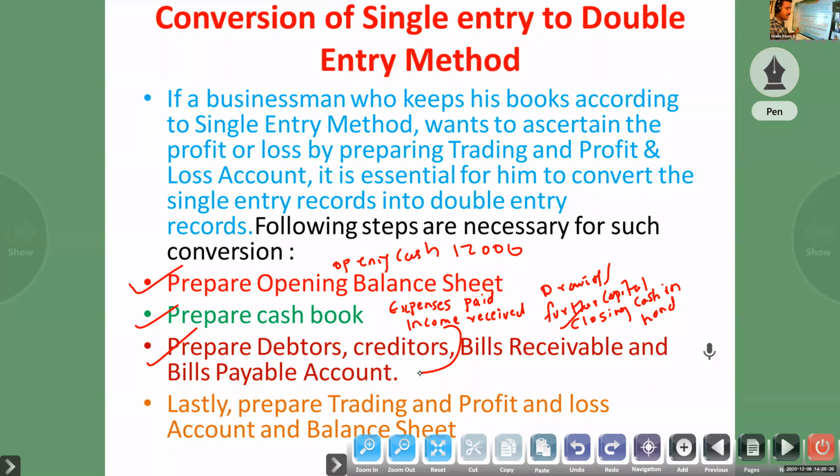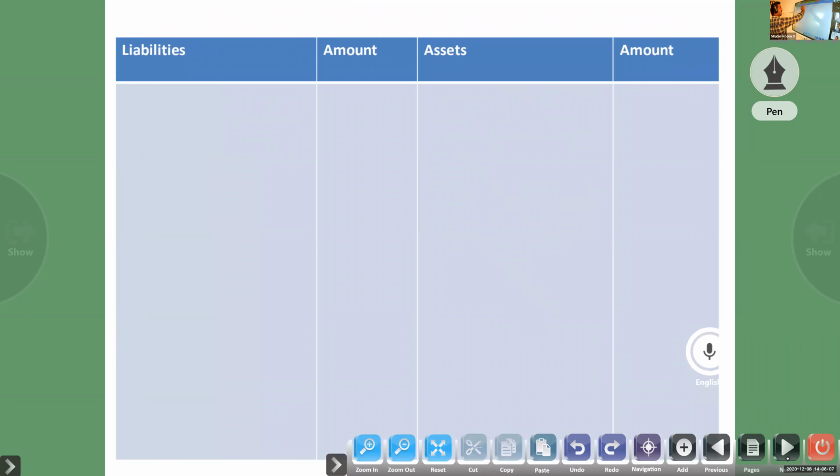Okay, opening balance sheet, cash book, debtors, creditors, bills receivable, bills payable. Last, prepare the trading, profit and loss account and balance sheet. So we will start. First, we will prepare the opening balance sheet. Clear? In this question, the cash book is given, and information on opening and closing assets and liabilities is given. Then some adjustments and some information are given. On this basis, we will convert single entry into double entry. Compared to the last chapter, it is easy. I will show you. If you have any doubt, you can ask.